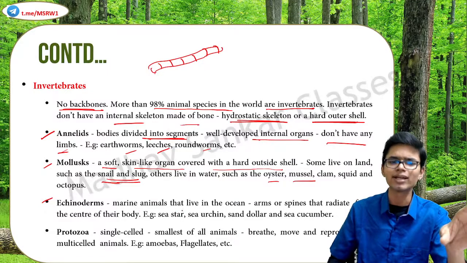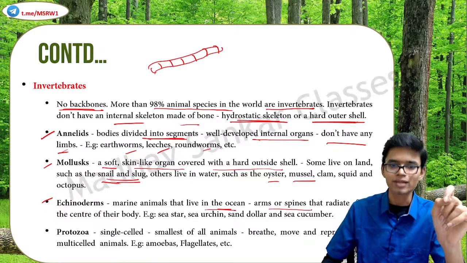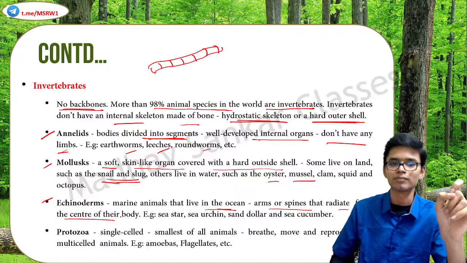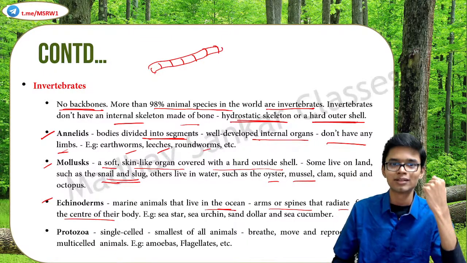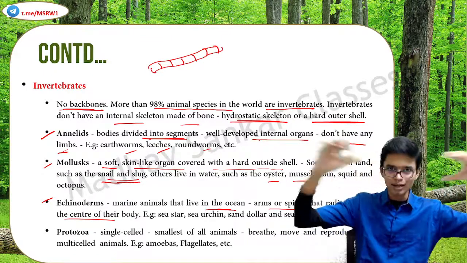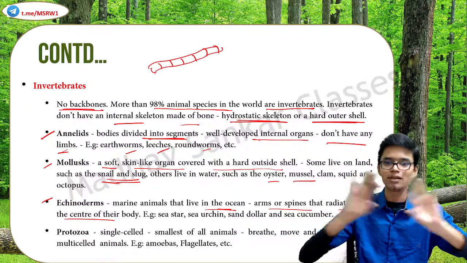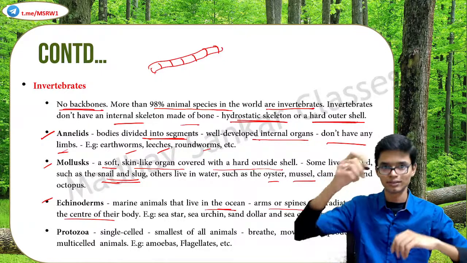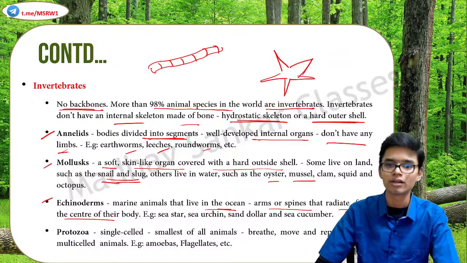Echinoderms. Echinoderms are basically marine animals that live in the ocean. They have arms or spines that radiate from the center of the body. So again, just think about it. What is the example? Sea star. From the center of the body, their arms and spines radiate from that center area. So you have seen the starfish and all, right? Sea star, sea urchin, sand dollar, sea cucumber, etc. All these come under echinoderms.